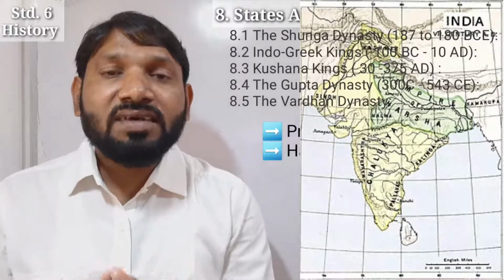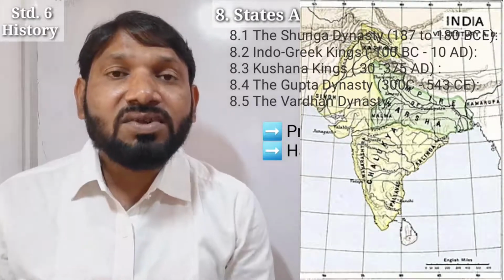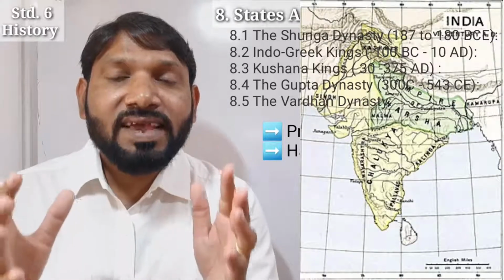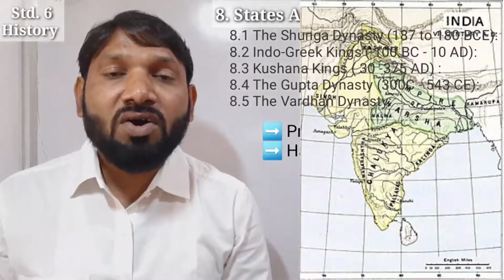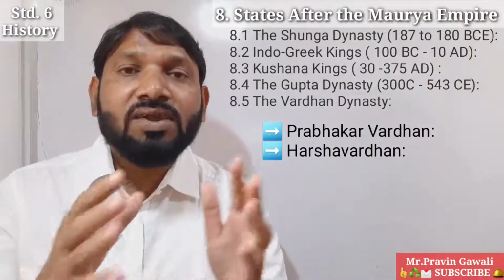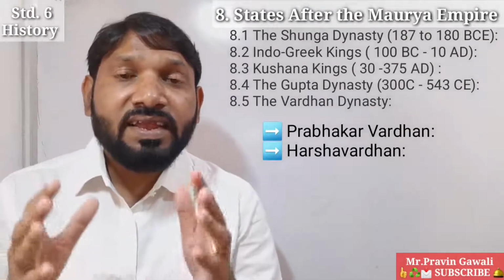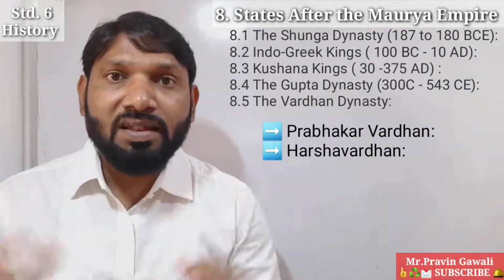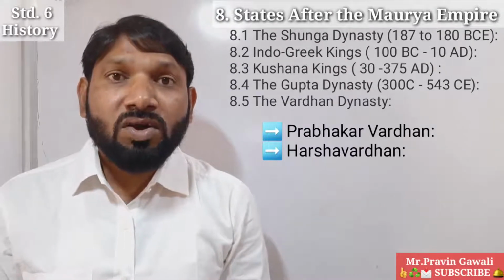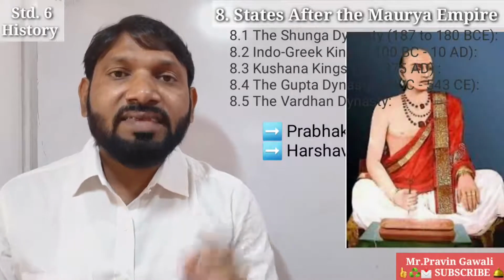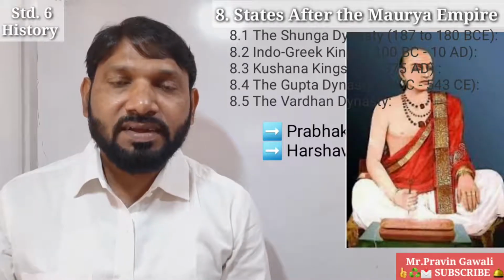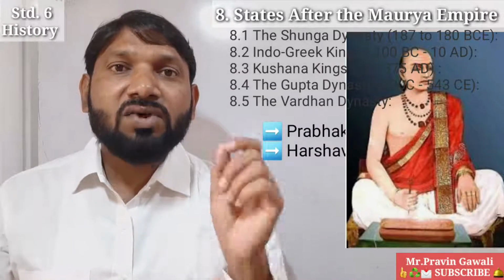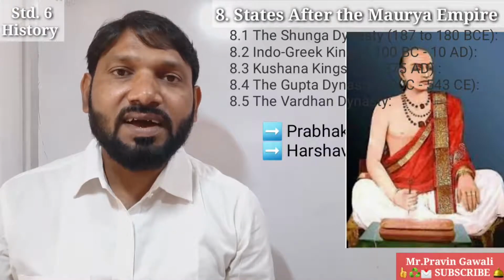The capital of Harshavardhana's empire was Kanauj, and trade had flourished in his kingdom. He spent a large portion of his revenue for the welfare of the people, and after every 5 years he distributed all his wealth amongst the people. Students, in his court, there was a renowned poet. His name was Bana Bhatt, and Bana Bhatt wrote Harshacharita, a biography of Emperor Harshavardhana.